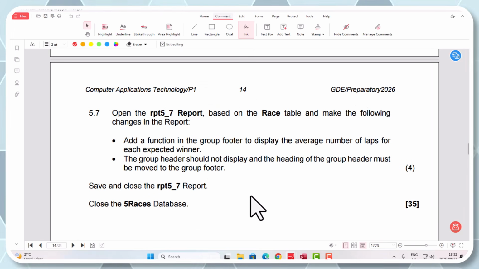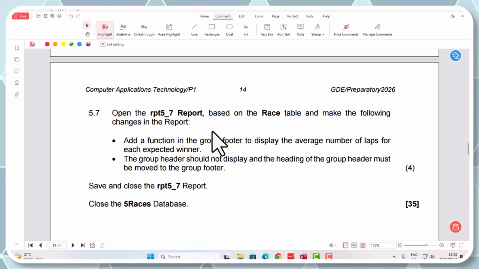Okay, now, obviously all our queries are done, our reports are done, our forms are done. Our last aspect in Access is where we look at the reports. Okay, and the report is obviously what gets printed, should they want that, or sent as a PDF or whatever they require.